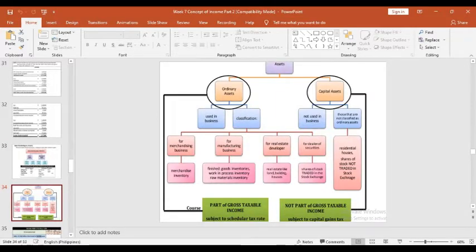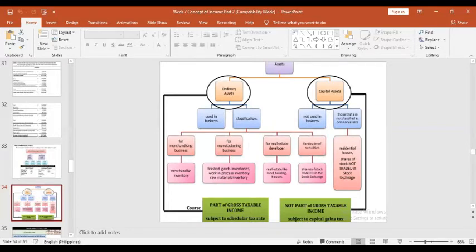How must the capital gain be treated? If the asset is ordinary, of course, ordinary assets are the assets used in the business. For any sale or exchange of ordinary assets, the capital gain is subject to basic tax and should be included in the gross taxable income.